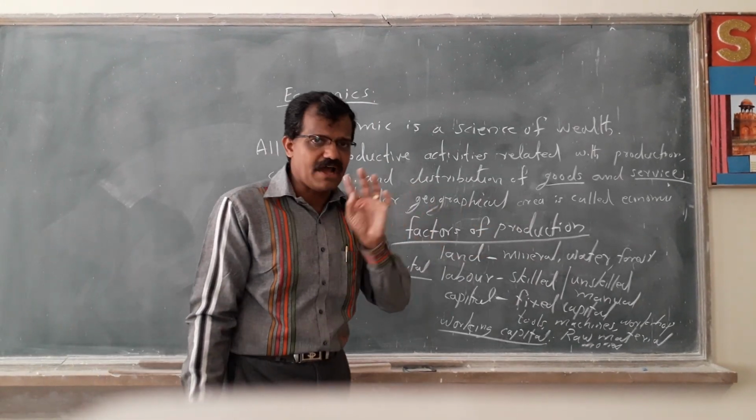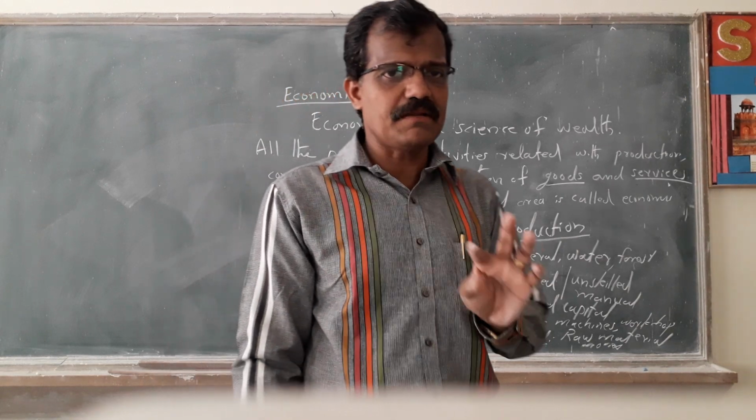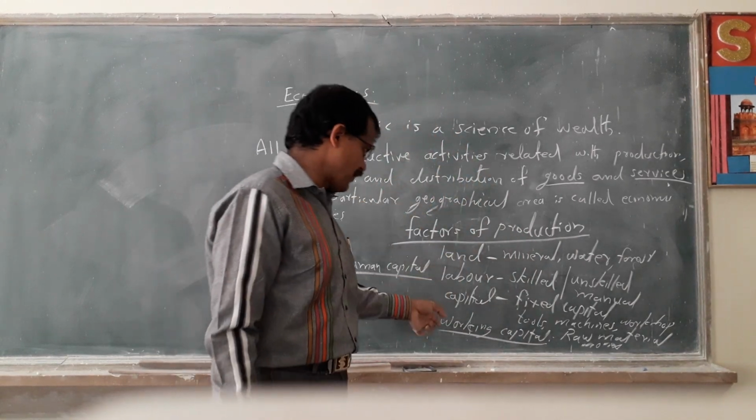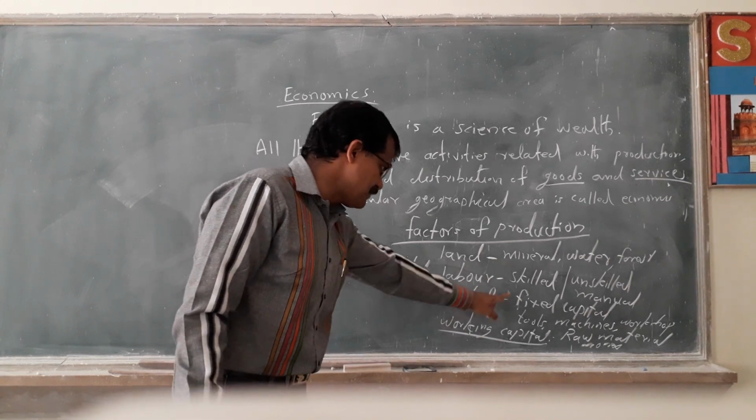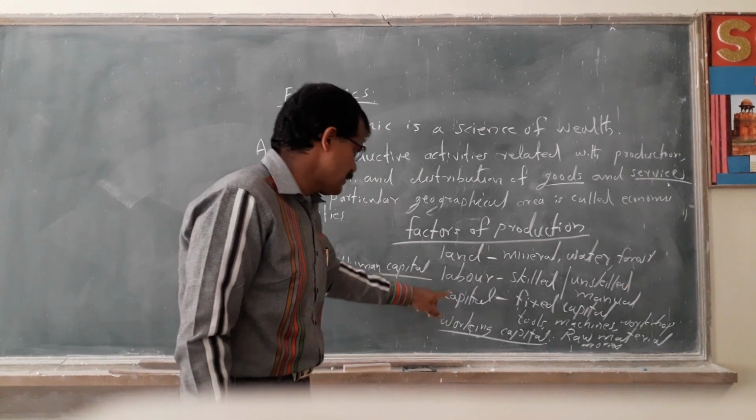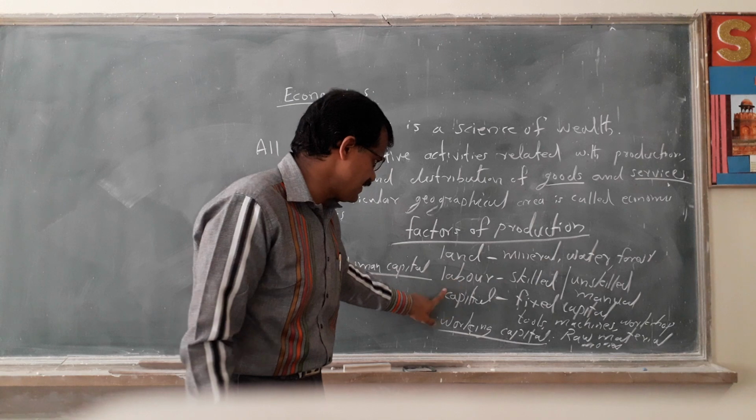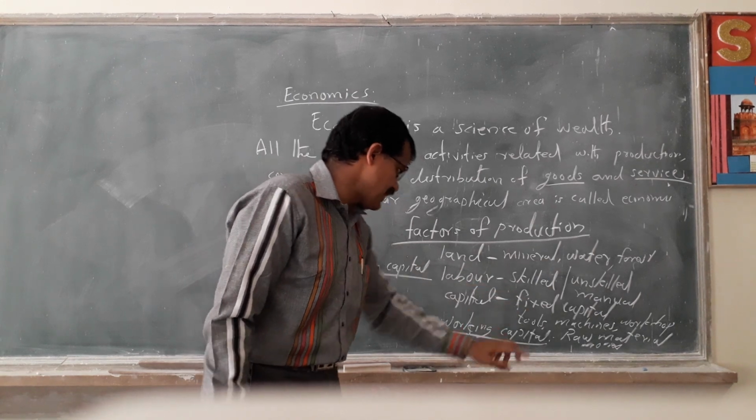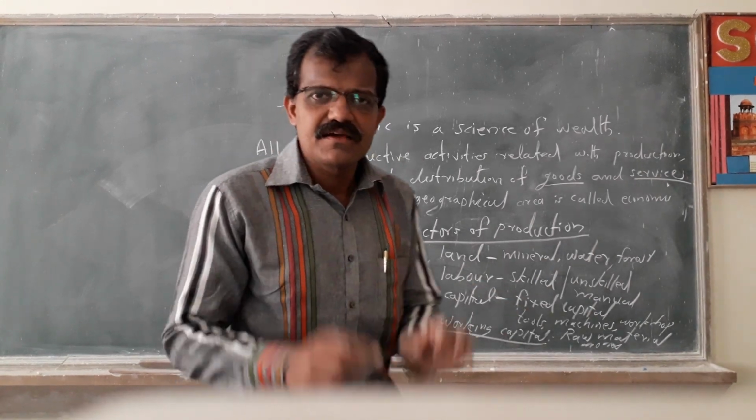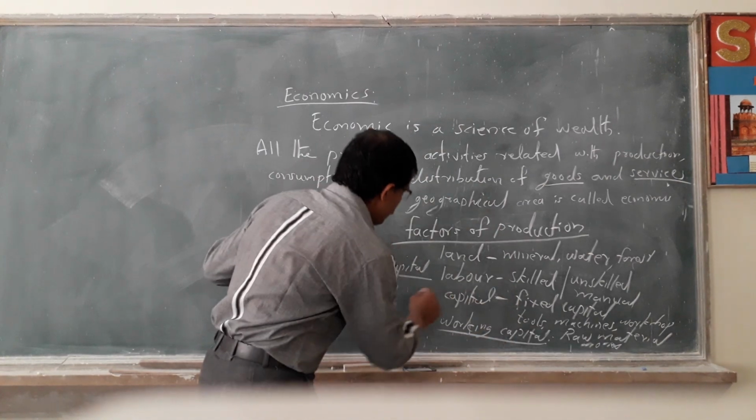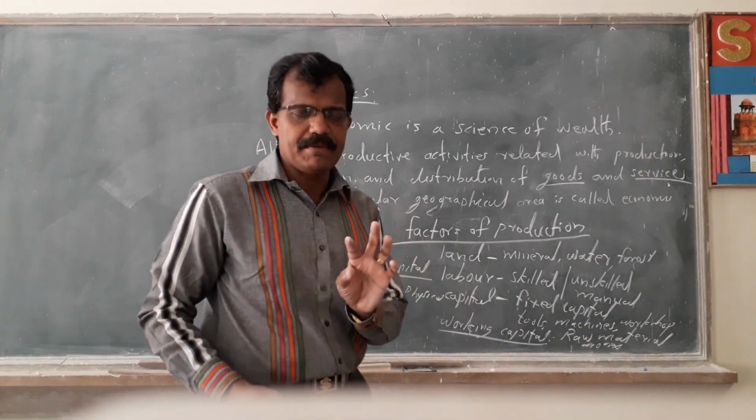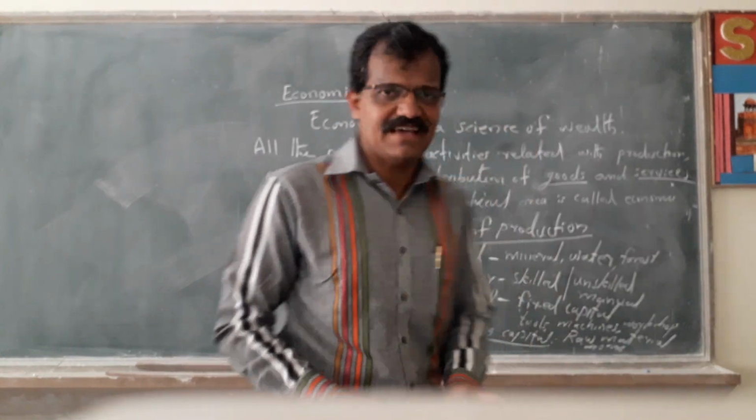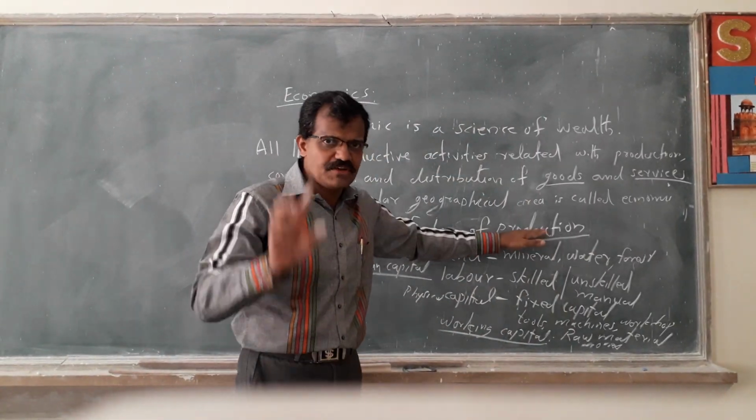So this is about the factors of production. There are 4 factors of production: land, labor, capital. Capital means physical capital and human capital. Physical capital is divided into fixed capital and working capital. Once again, there are 4 factors of production.